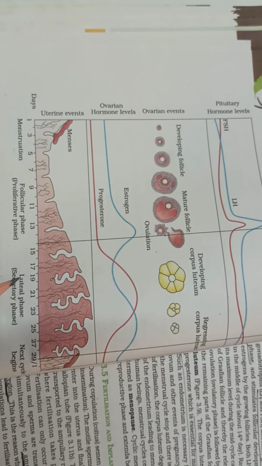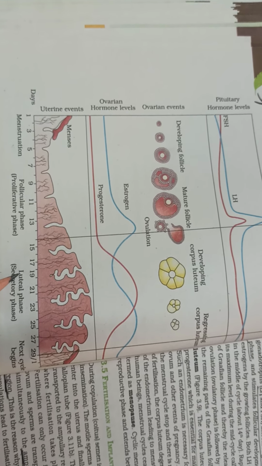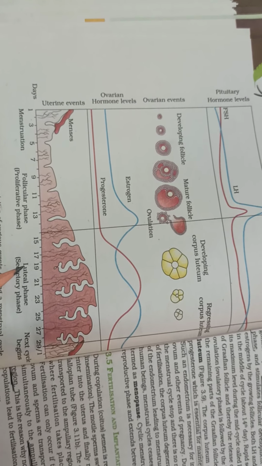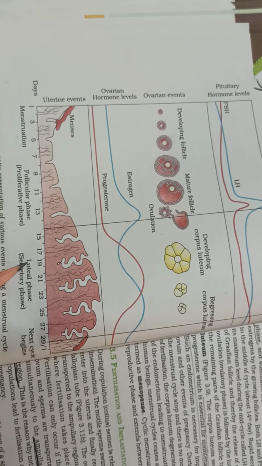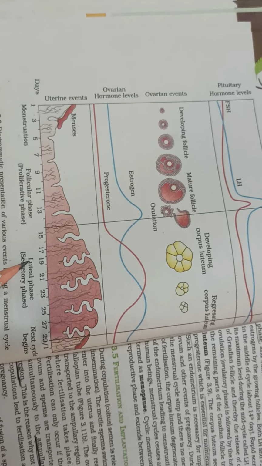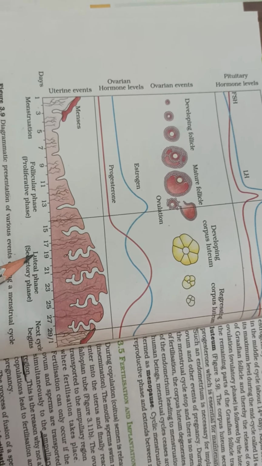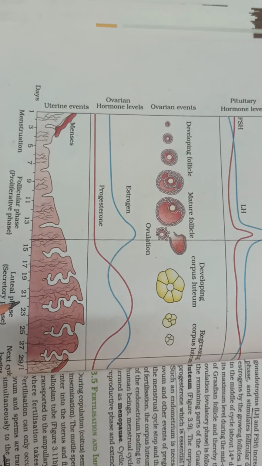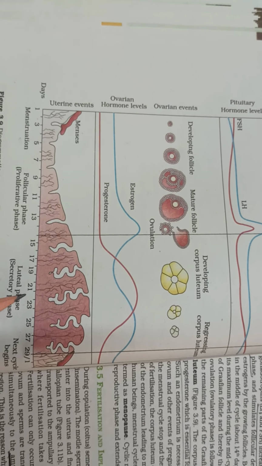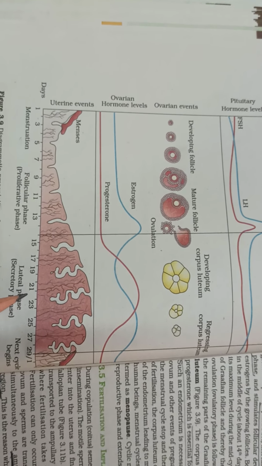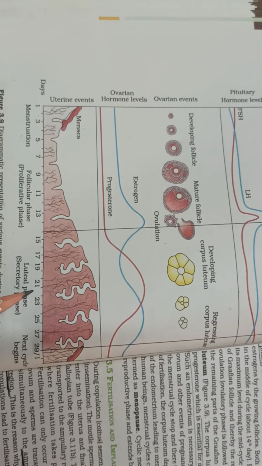So endometrium thickens. If no fertilization, no zygote, the endometrium breaks, and bleeding through vagina is called menstrual flow. Factors affecting menstruation are pregnancy, poor health and stress. So stress leads to all these problems.